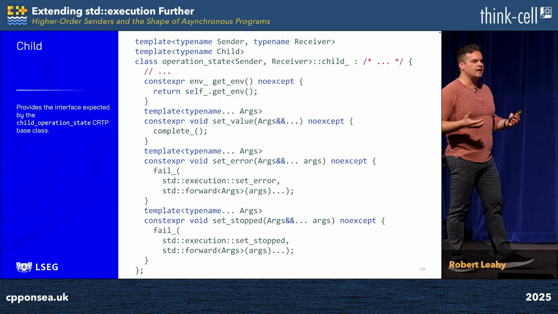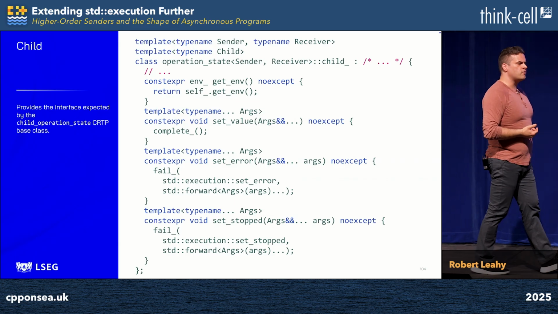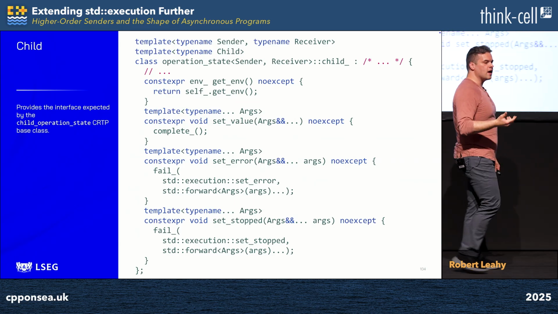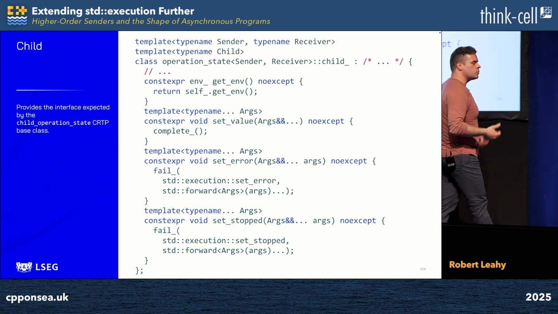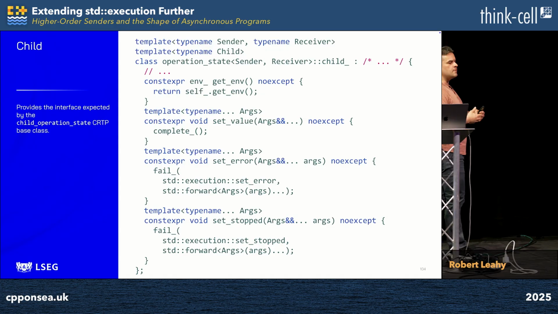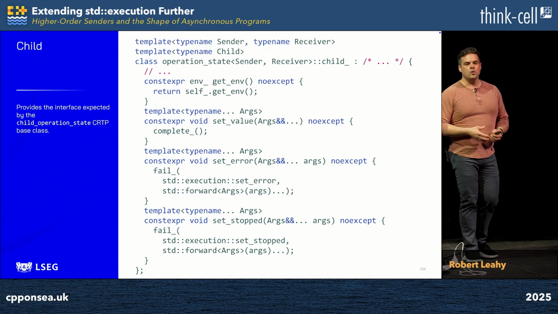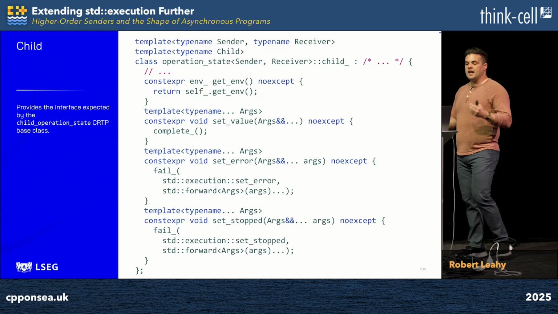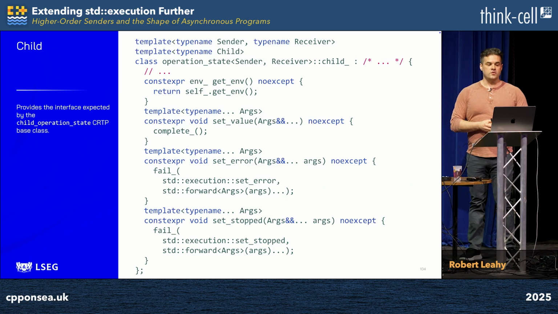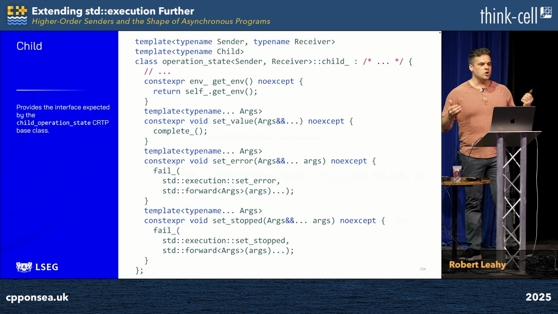That only leaves us paying attention to the fact that we get the receiver's interface forwarded through to us. It just leaves us handling all of the details of the receiver that's going to be provided by the base class when connecting a sender and a receiver. We pass through the environment of our main operation state, which is enriched with the appropriate stop token, as we saw just a few slides ago. When we complete with set value, we simply call complete underscore and we proceed with graceful fan-in. When set error and set stopped, we handle by simply calling the fail underscore helper that we defined just a few slides ago. And believe it or not, this actually completes the definition of repeat, its operation state and child operation state.